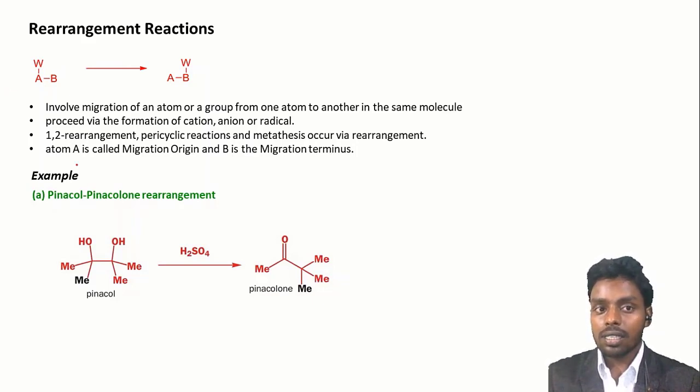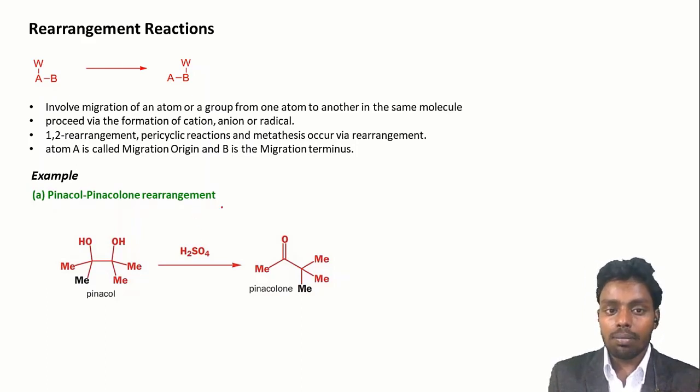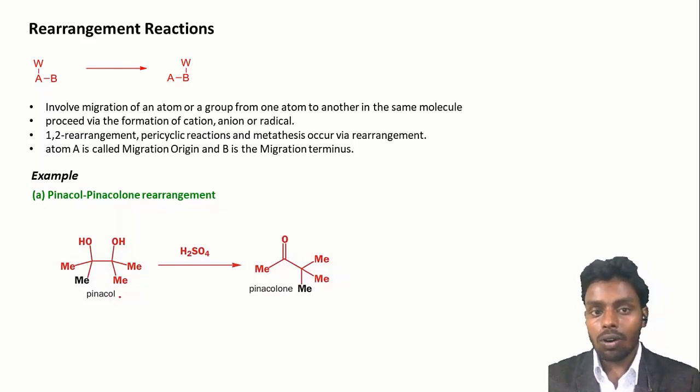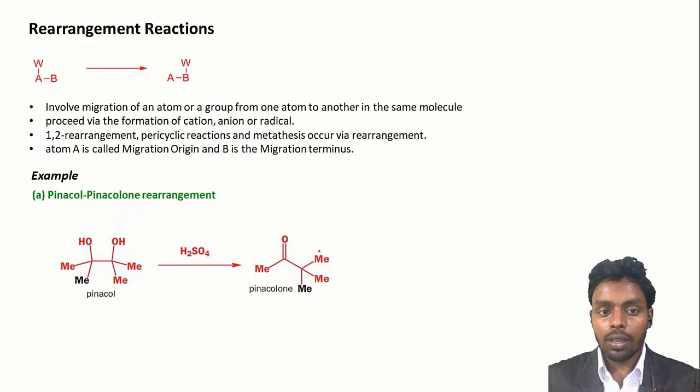The example of this reaction is pinacol rearrangement. So in this reaction we have taken pinacol as a substrate. Pinacol is basically a diol and pinacolone is a ketone. So in presence of acid, pinacol is converted into pinacolone. So what happens here is the acid, which is a proton, the OH will attack on this proton and form an OH2 group. This group is a very good leaving group, and when this OH2 leaves the system, it forms a carbocation.